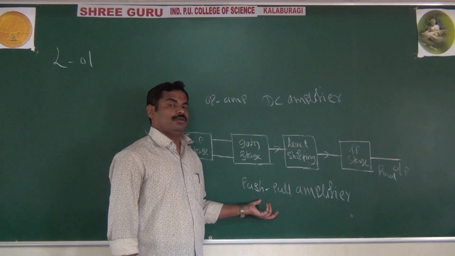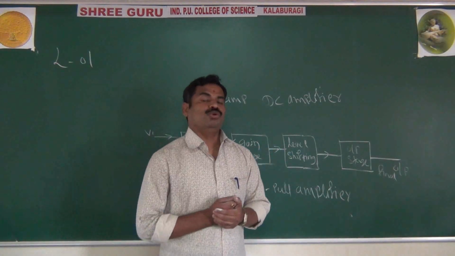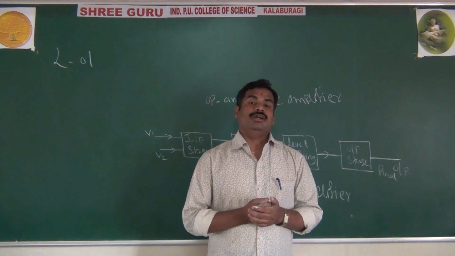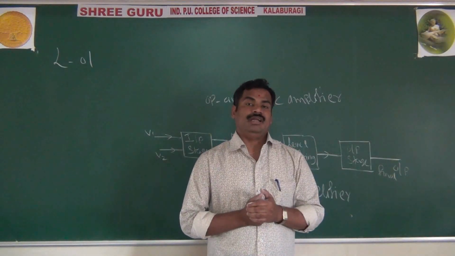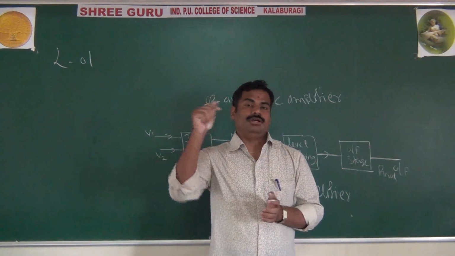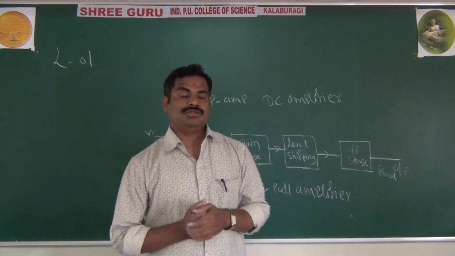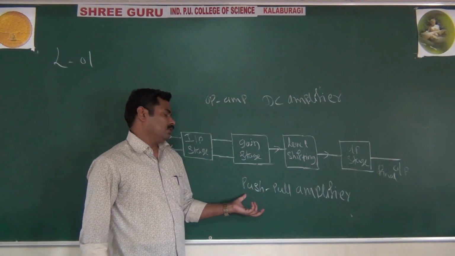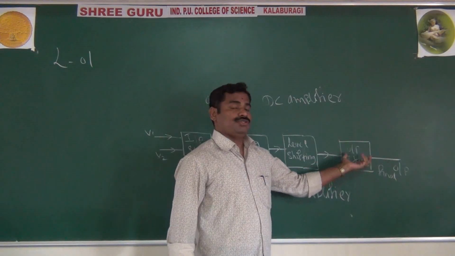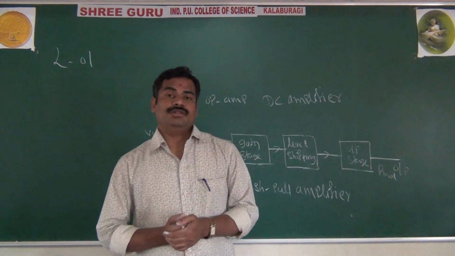Because we want more voltage swing. Also, we want more current capability to handle the op amp. And another most important thing, we want very less output impedance. Everything is given by your push-pull amplifier. That's why in the output stage we are using the push-pull amplifier.